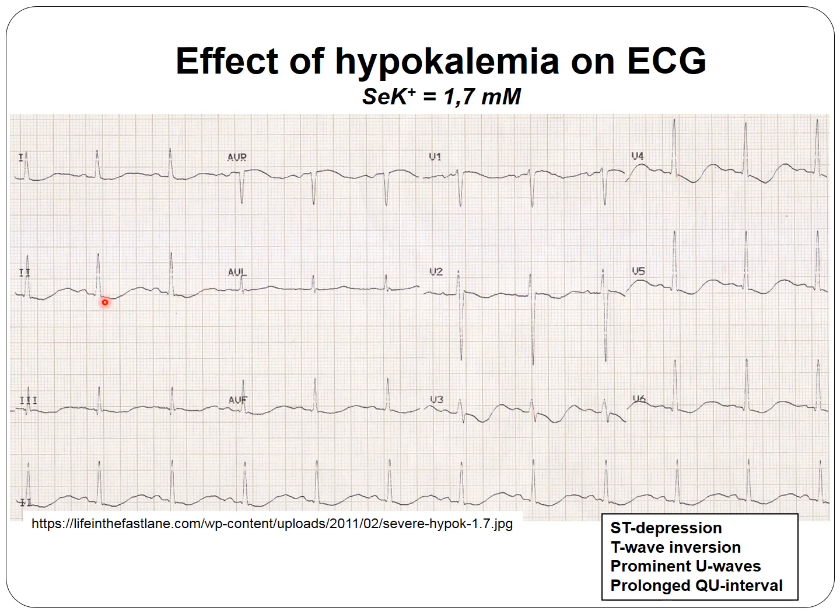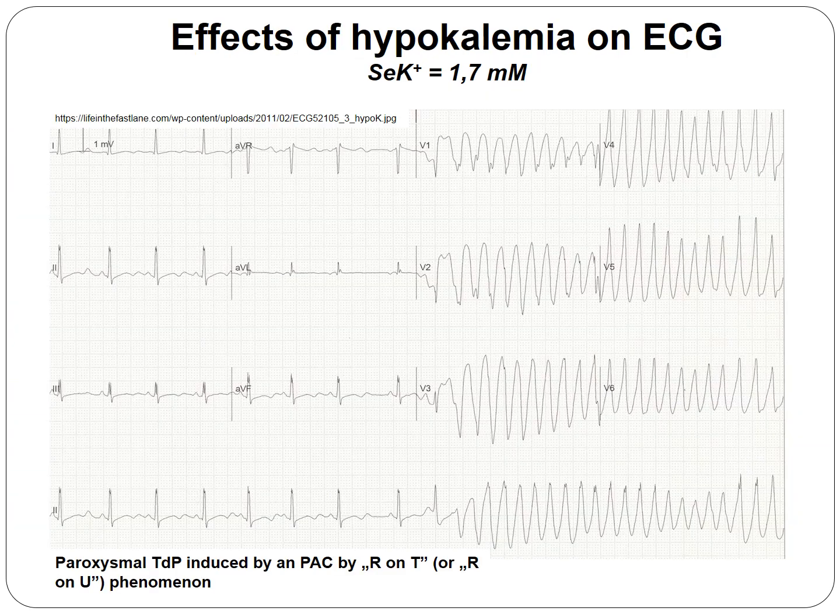Looking at the ST segment, it is depressed in lead 2, lead 1, and aVF, V2, V3, V4, V5. And as you see here, we do not have a T wave. The T wave disappeared, and instead of the T, we have another wave that is very far from the QRS complex and very close to the P wave. This is the wave that is called the U wave. So the QU interval is extremely elongated.